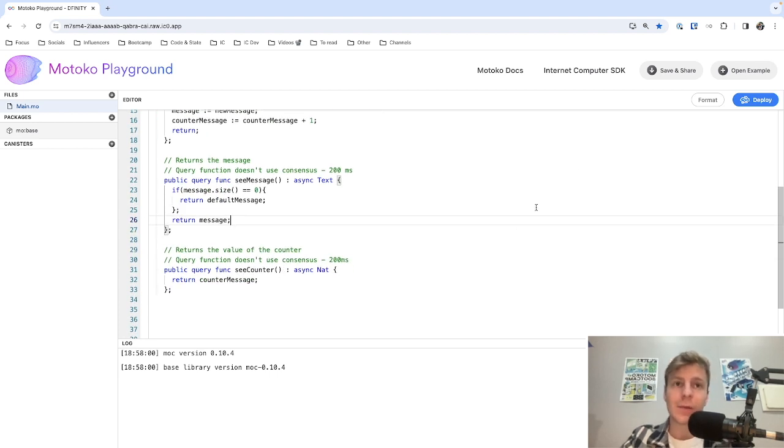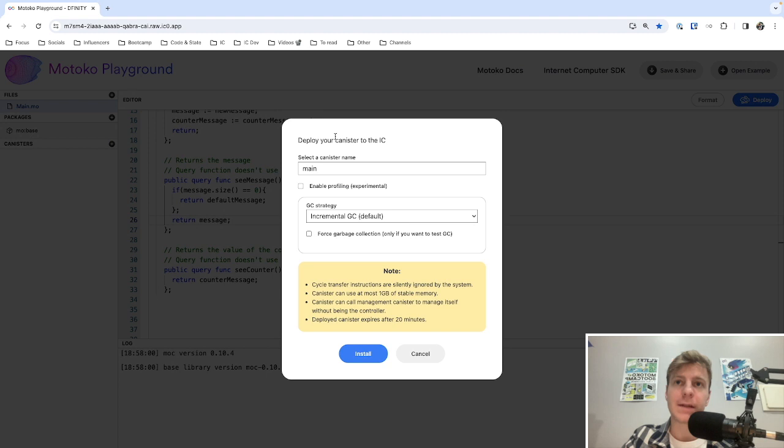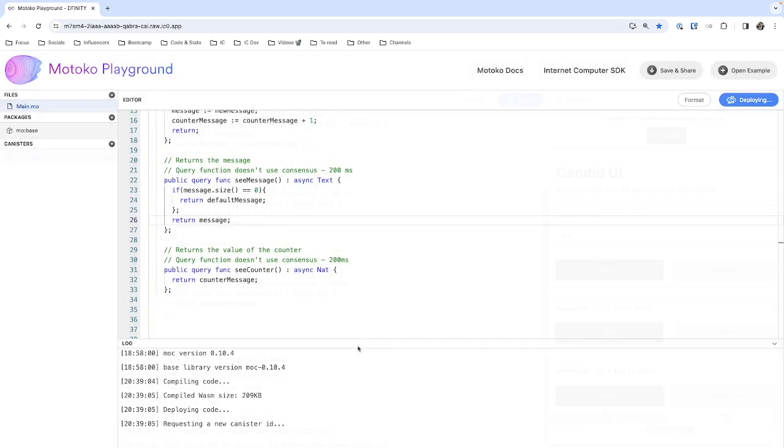To deploy a canister on the playground, we simply need to click on deploy in the top right corner. After that, you can see those configurations. You can configure the name of the canister, and you can also configure the garbage collector. The garbage collector is useful for Motoko. We can stay with the incremental garbage collector and just click on install.